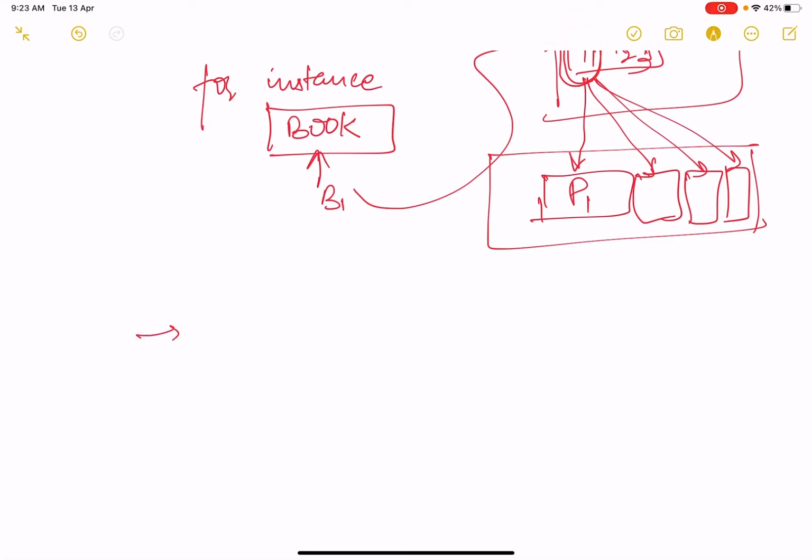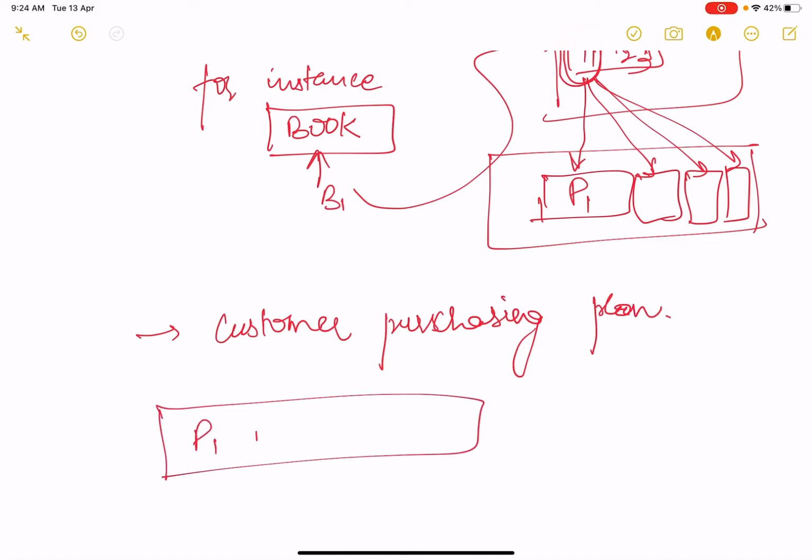Next could be customer purchasing plan. Now, let's say we have 4 customers, P1, P2, P3, P4.